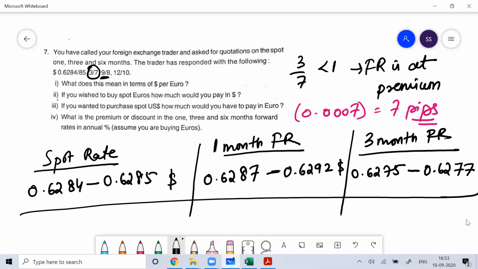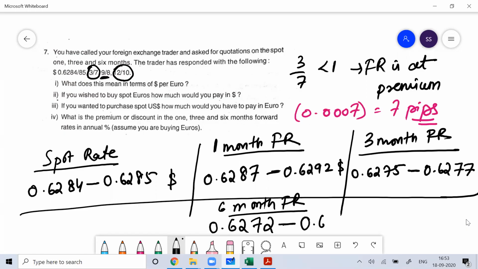Then you can see 6 month forward rate. So for that you see 12 by 10. 12 by 10 is more than 1, means forward rate is a discount. Forward rate is a discount, so subtract 12 from 84. So you get 0.6272. That is your bid rate. And subtract 10 from 85. You'll get 0.6275 dollar per euro as the ask rate.